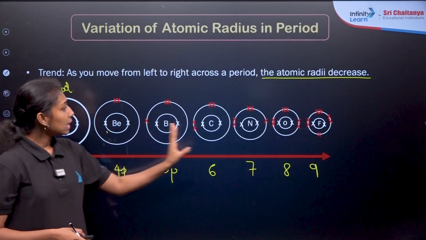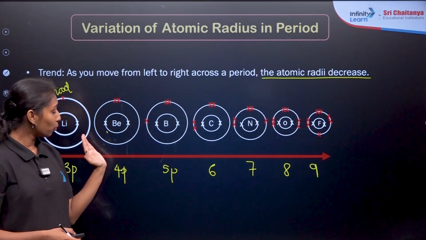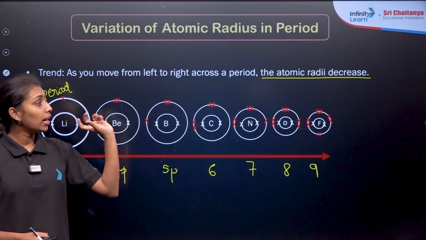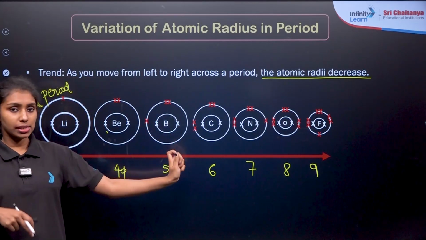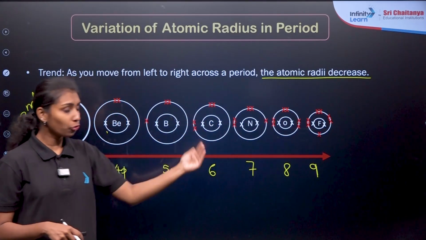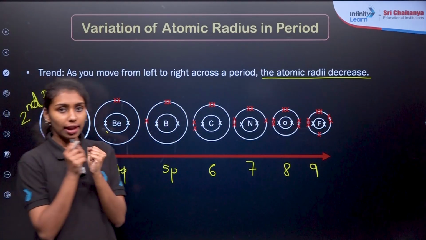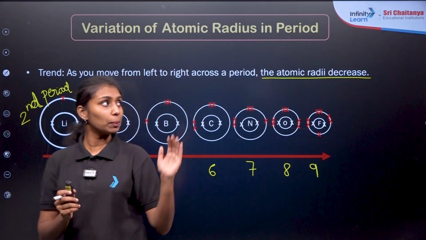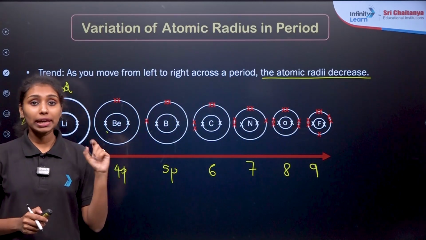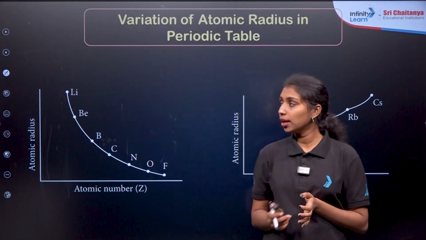Here, all the elements in the second period have the same shell. But when we are moving from left to right in a period, what is happening here? The number of protons increases, which means only the protons increase, as they belong to the same period. So if you are adding more electrons, they will have strong attraction. Because of the strong attraction, the size will be reduced. That is why we are saying that from left to right in a period, atomic radii decreases. Okay, I hope you understand.